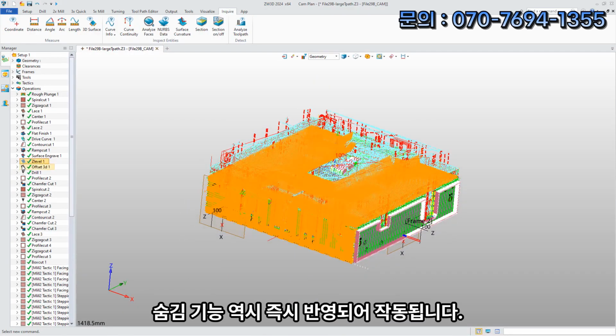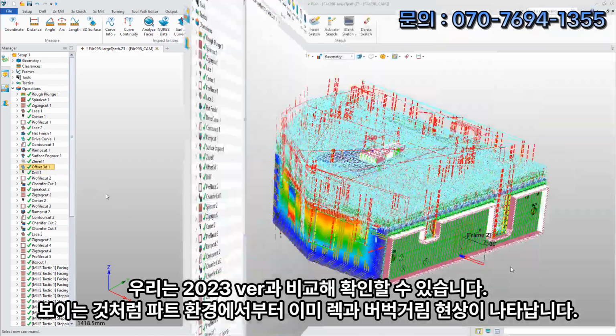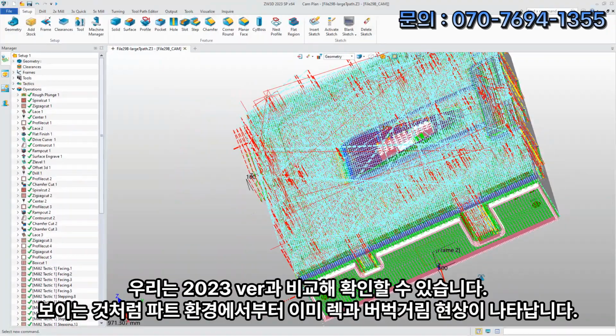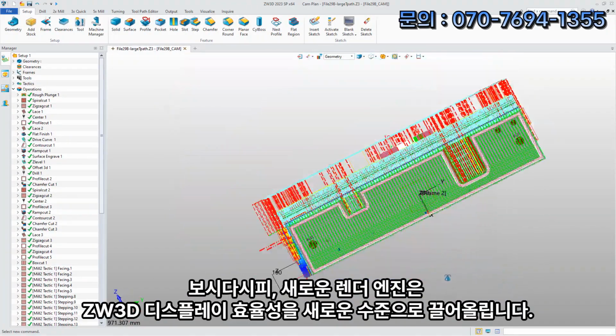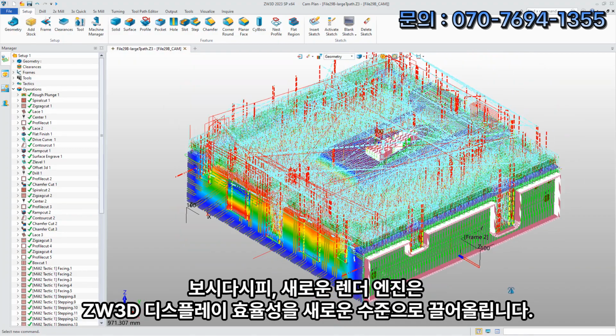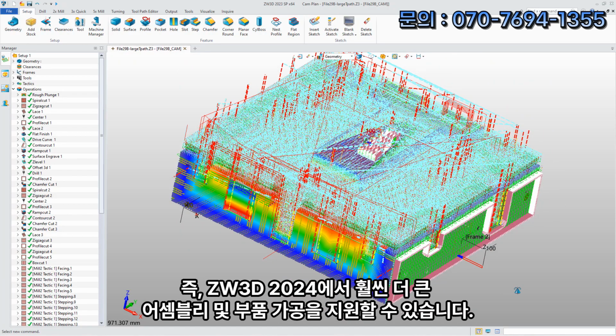Hide this operation, it responds instantly. We can check it in 2023. As you can see, parts at this level are already starting to lag. From above we can see, the new render engine brings ZW3D display efficiency to a new level, which means we can support much larger assembly and part machining in ZW3D 2024.